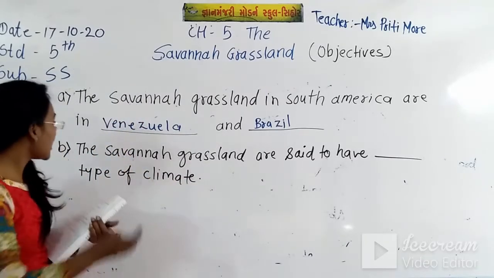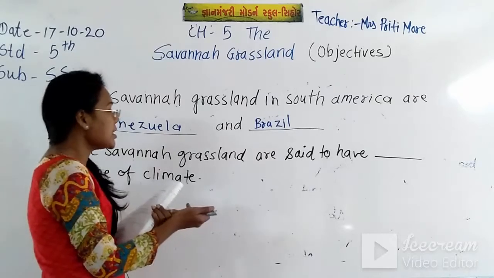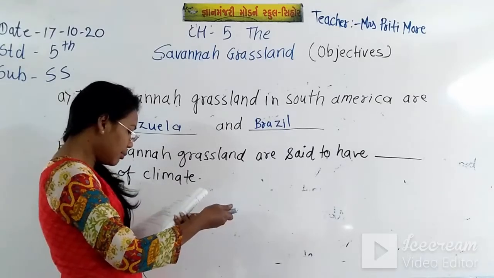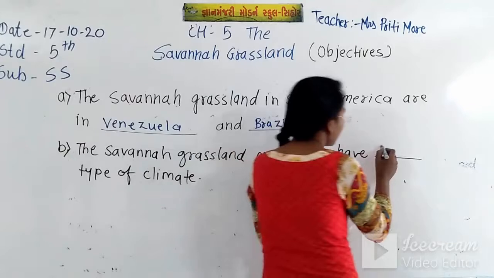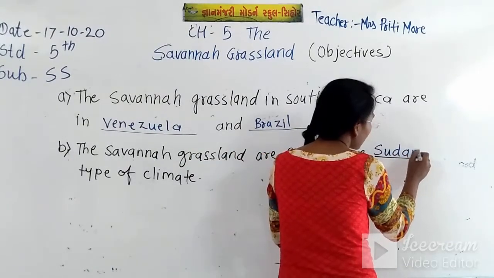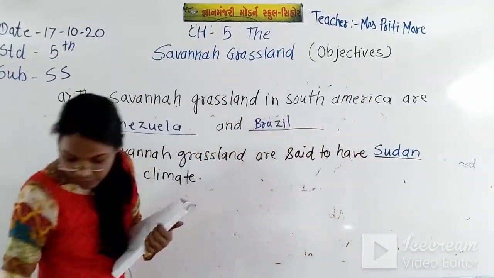So the answer is the savanna grassland are said to have Sudan type of climate. So the answer will come here, Sudan type of climate.